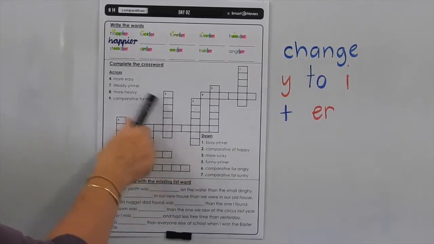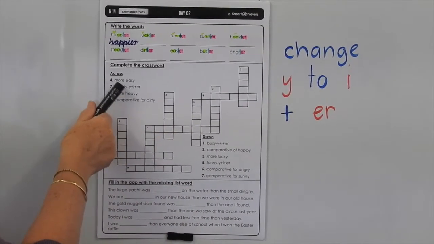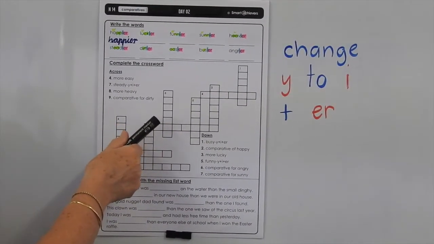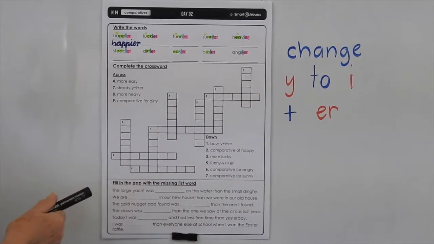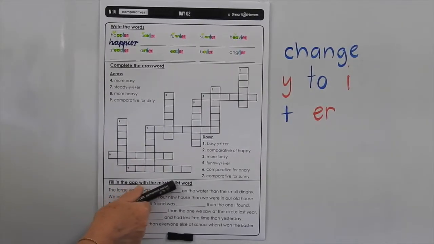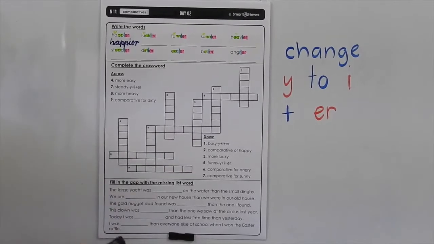The crossword here, you've got some clues going across and down, of course. Make sure you look at the number, so you write them into the right space. Cross them off as you do them, and then go back and do the harder ones last. Fill in the gap with the missing list word here, and all your list words, of course, are at the top of the page.